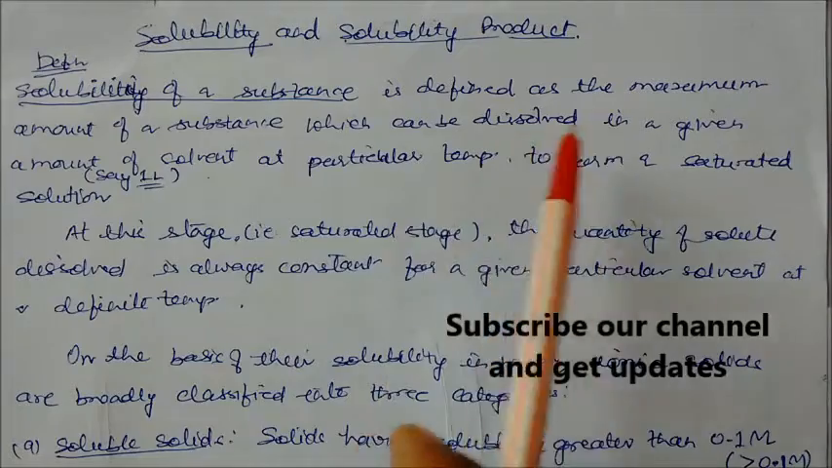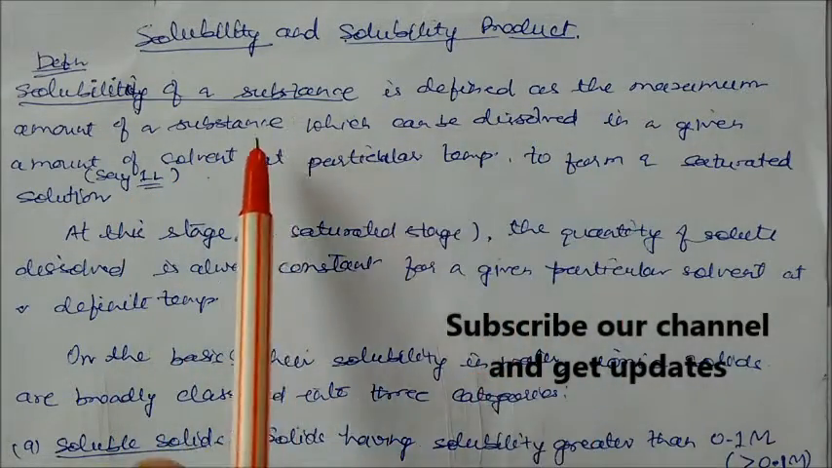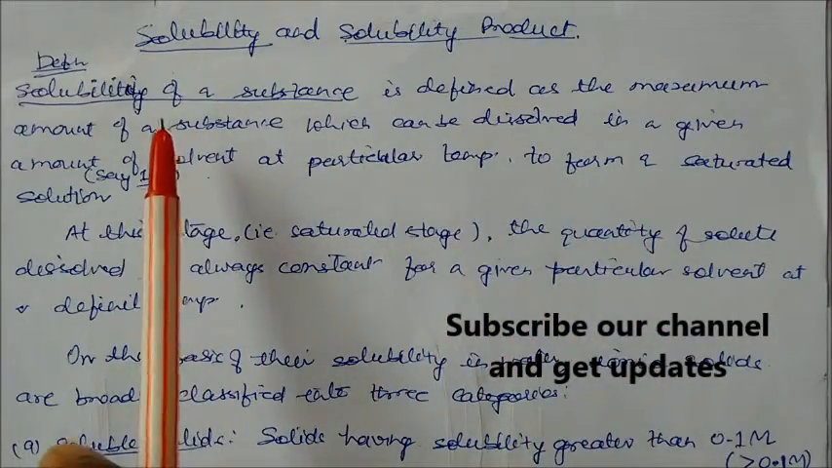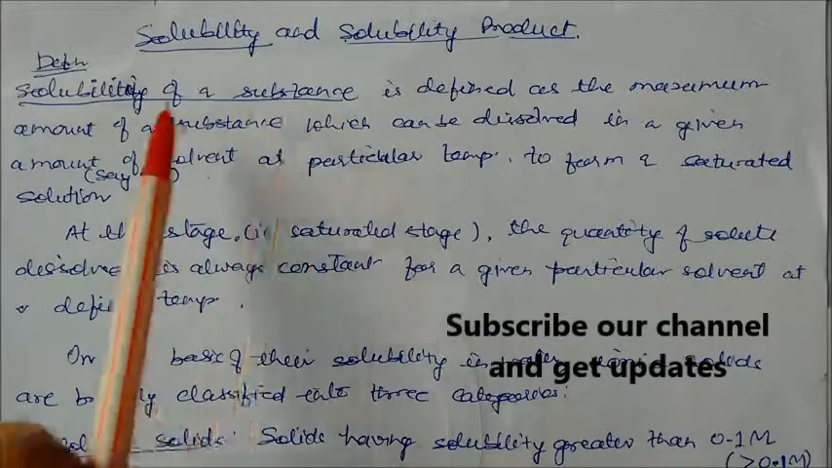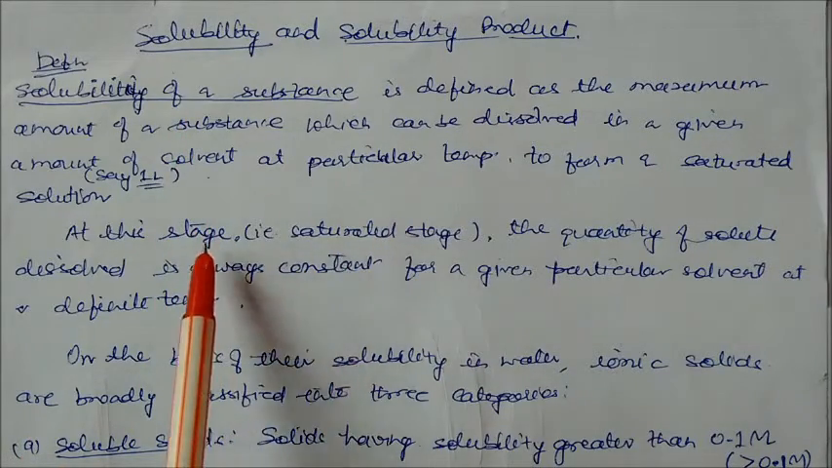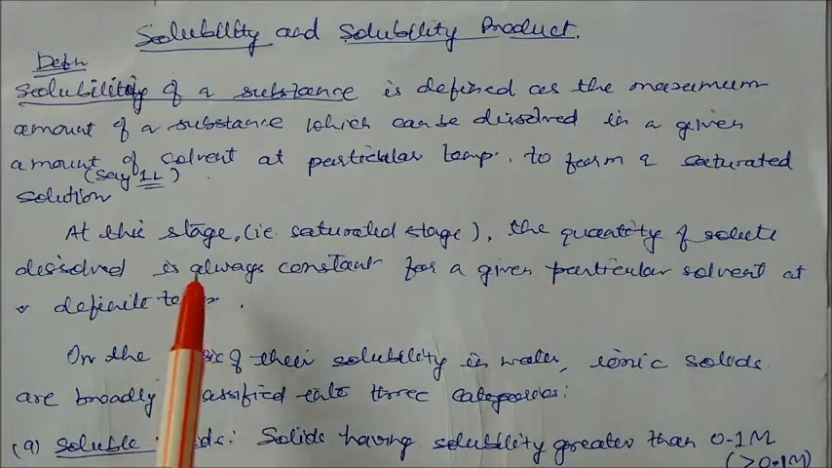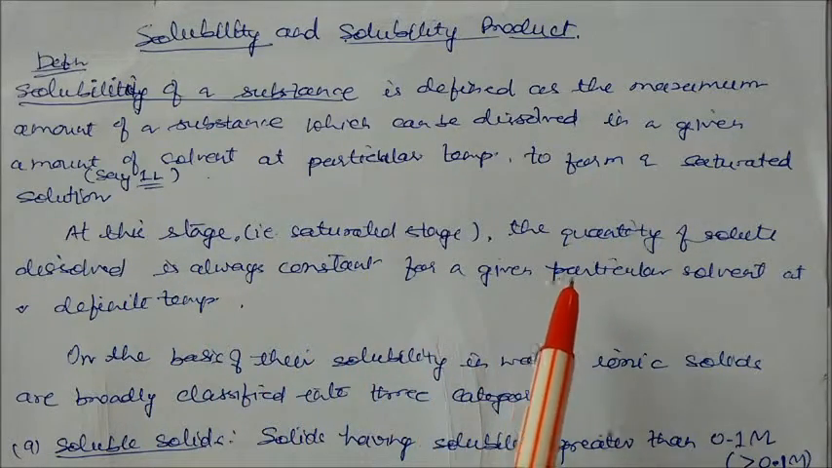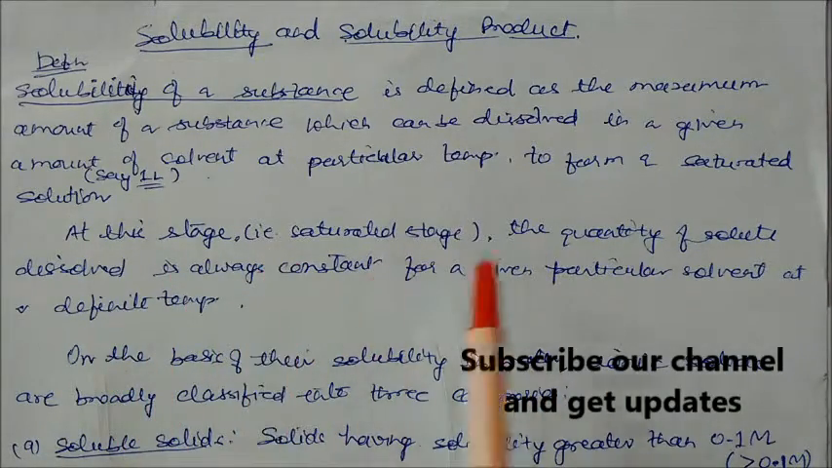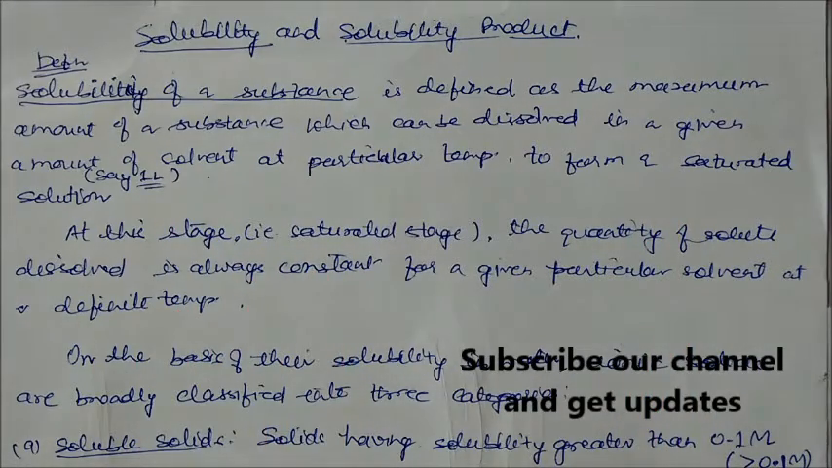So at one particular temperature, for a given amount of solvent, say 1 liter, the maximum amount of a substance which dissolves and forms a saturated solution is called the solubility of the substance. This is the definition. At this stage, which is called the saturated stage, the quantity of solute dissolved is always constant for a given solvent at a particular temperature.